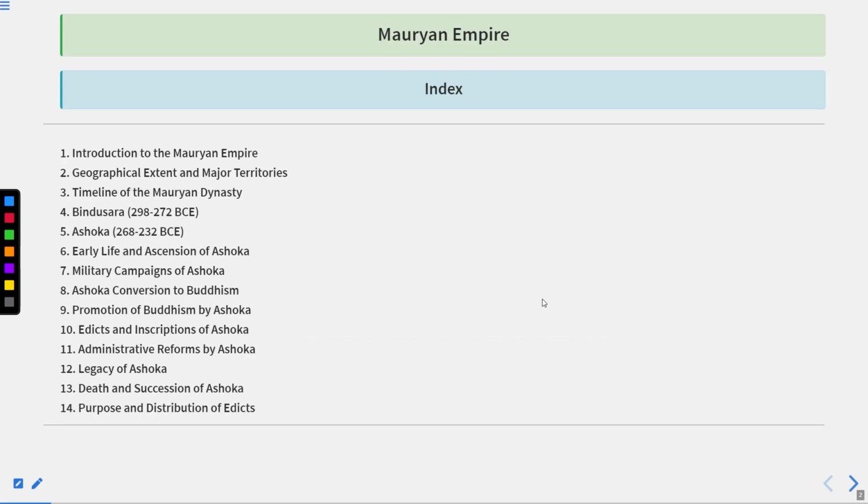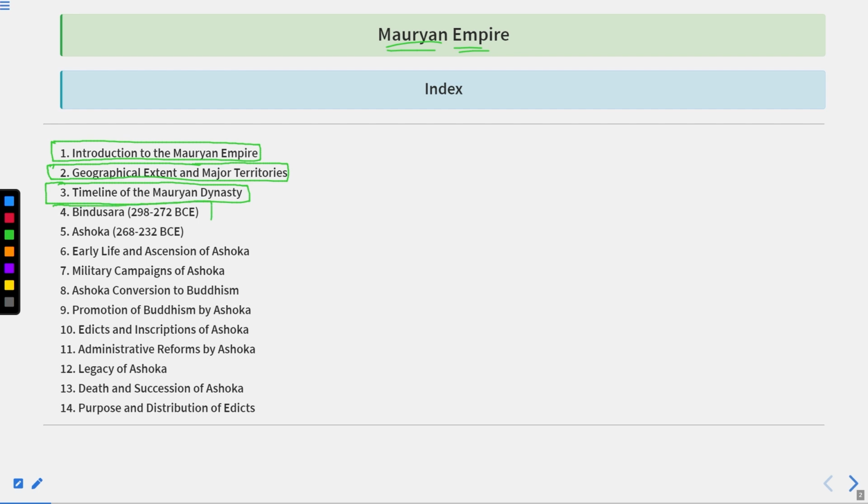Basically, within this particular part on the Mauryan Empire, these are the topics we are going to see. We will start with the introduction to the Mauryan Empire. Then, we will discuss the geographical extent and the major territories of the Mauryan Empire. We will discuss the timeline of the Mauryan Empire.